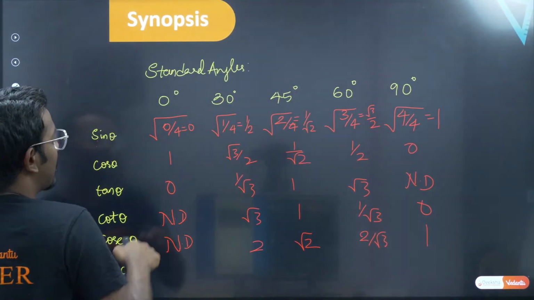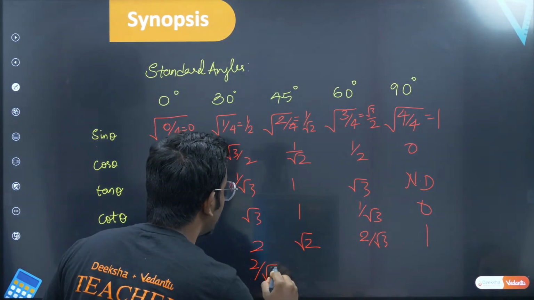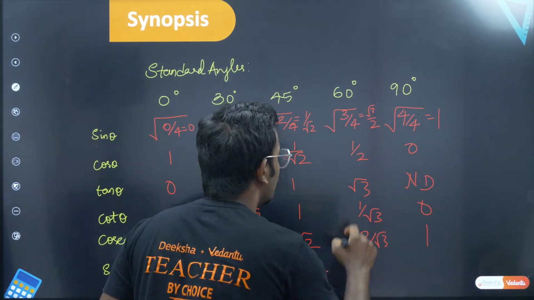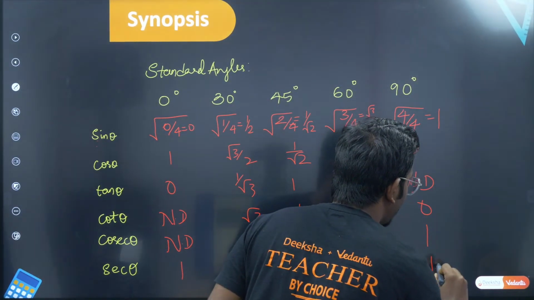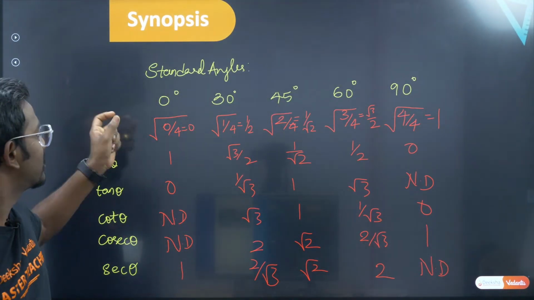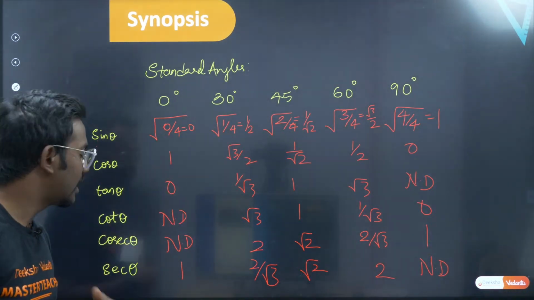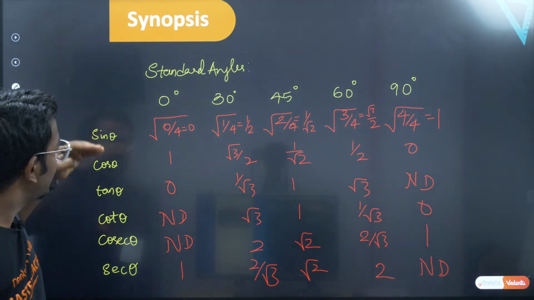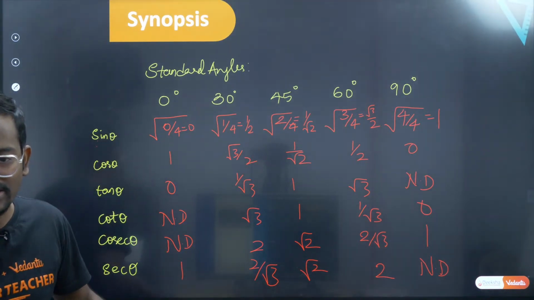So here secant theta: 1 by 1 is 1 again, root 3 by 2 gives 2 by root 3, 1 by root 2 is root 2, 1 by 2 would be 2, and for 0, 1 by 0 is not defined. So that's it. If you know sin theta, reverse it and you will get cos theta, divide and you will get tan theta, reciprocate and you will get cot theta. Reciprocate sin theta and you will get cosecant theta, reciprocate cos theta and you will get secant theta. That's it.